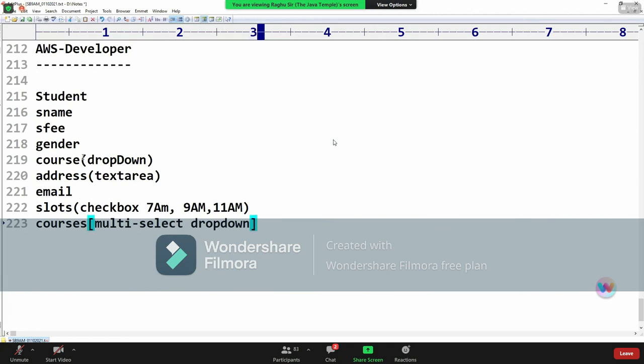Multi-select drop down: Programming, Java, .NET, PHP like this. Just dummy here.